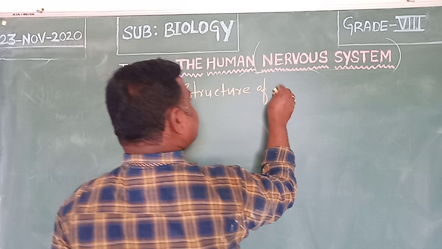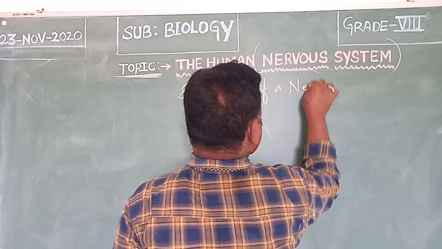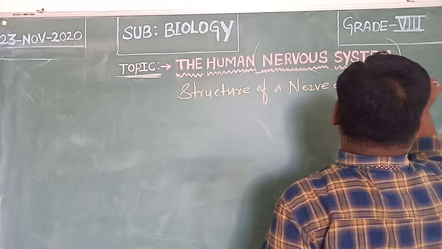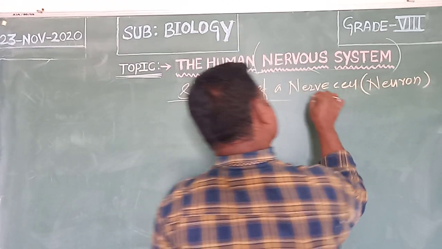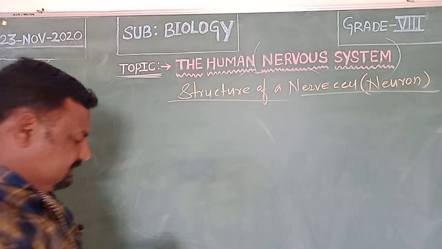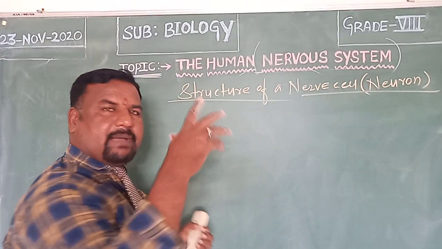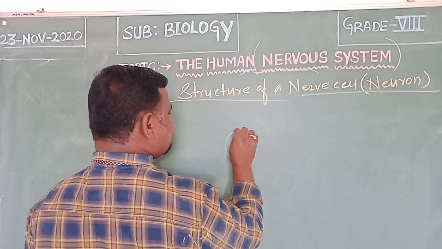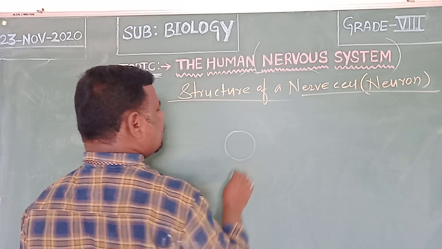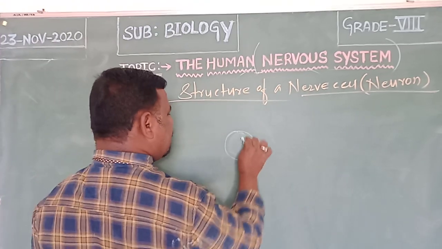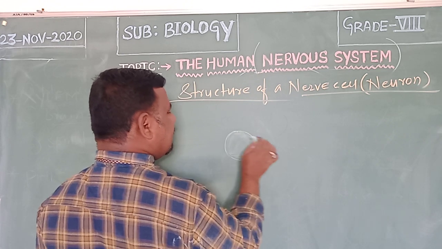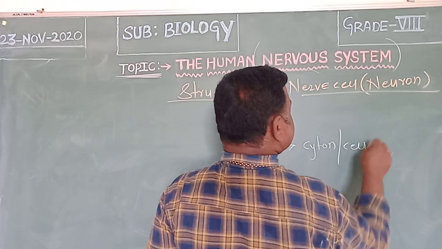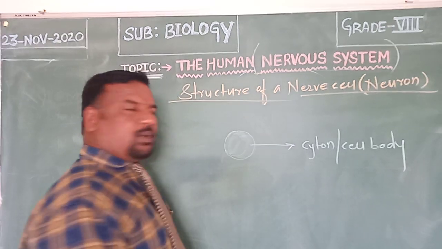Structure of nerve cell, or we can call it neuron. Children, when the neuron or nerve cell is observed under a microscope, it shows a cell body, or cyton, we can call it. This part of the nerve cell we call cyton, or this can be called the cell body.